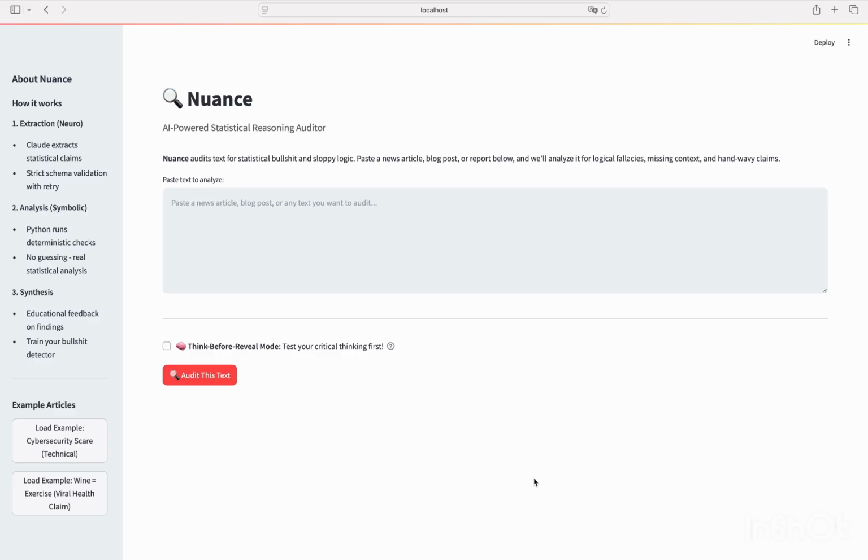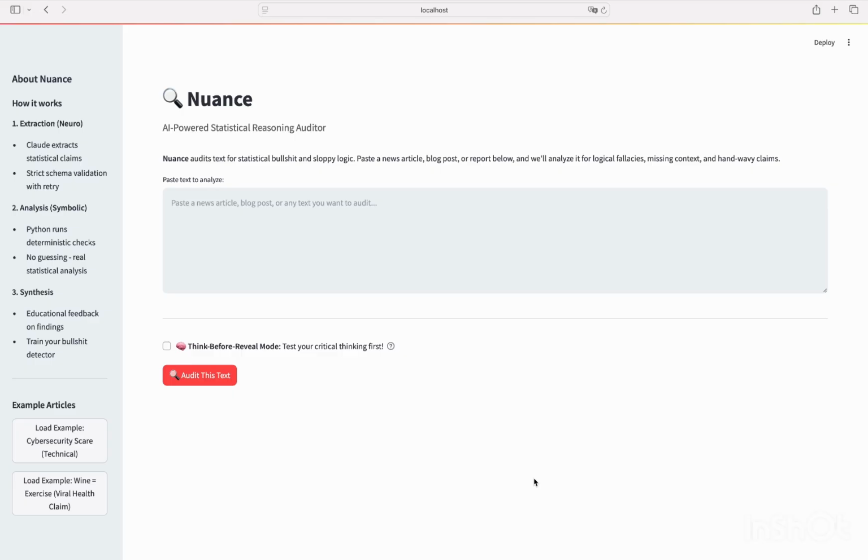Nuance is a reasoning engine with Claude AI that helps you interrogate those claims instead of just trusting them. It isn't just asking an LLM what it thinks. First of all, Claude extracts concrete claims from messy text. A deterministic stat engine in Python runs checks such as missing sample sizes, relative risks, and more.